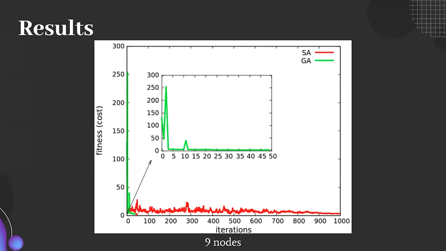This is sufficient to get a superior solution, but also 50 iterations of genetic algorithm is equivalent to 1,000 iterations of simulated annealing, because for each iteration of genetic algorithm, there are 20 individuals in the population, and so the mesh simulation needs to be run 20 times per iteration. We can see that even if the genetic algorithm starts off with values that are much worse than simulated annealing, it very quickly settles down to a superior solution here.